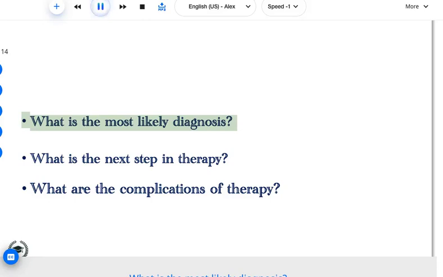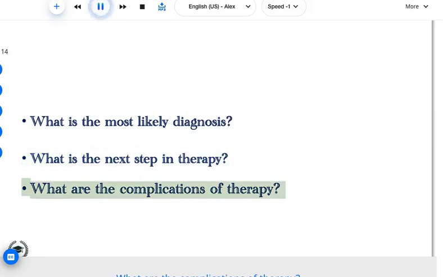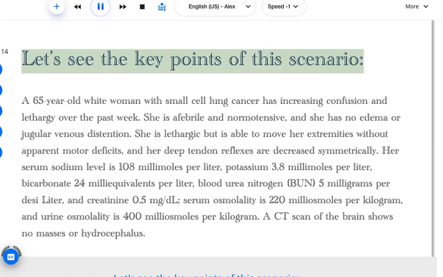What is the most likely diagnosis? What is the next step in therapy? What are the complications of therapy? Let's see the key points of this scenario.